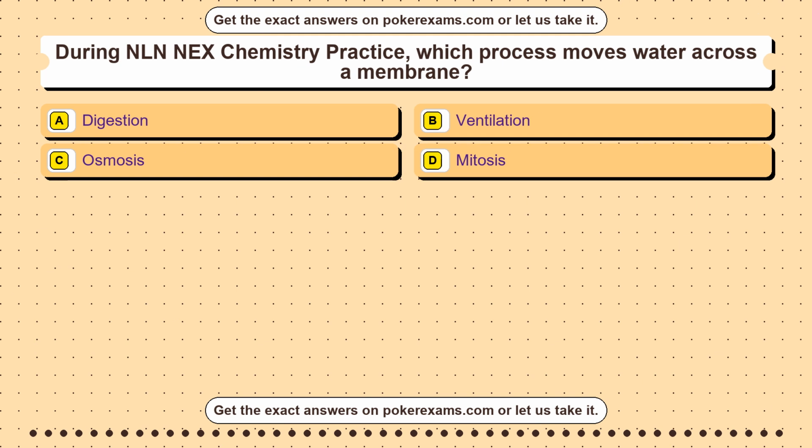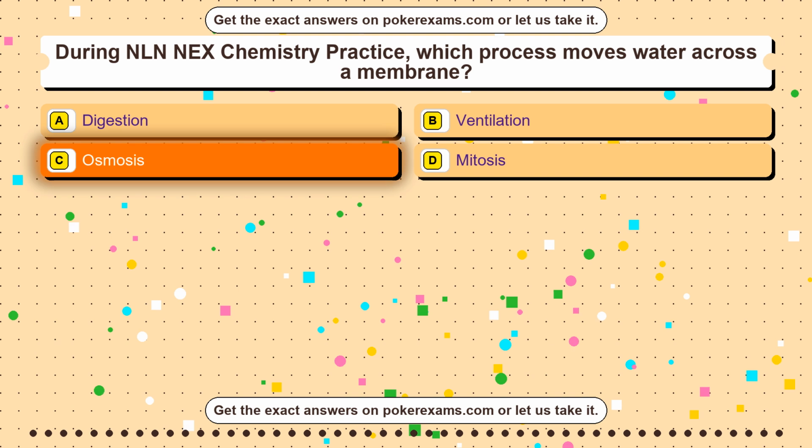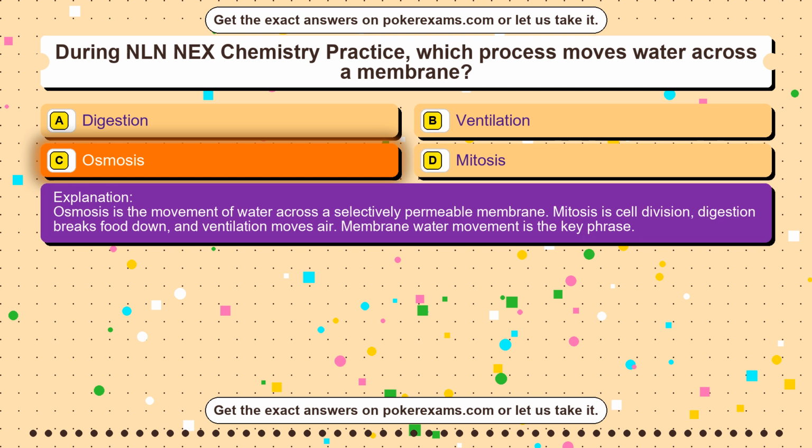Question 11. During NLN NEX Chemistry Practice, which process moves water across a membrane? Option A digestion. Option B ventilation. Option C osmosis. Option D mitosis. The correct answer is option C. Osmosis. Osmosis is the movement of water across a selectively permeable membrane. Mitosis is cell division, digestion breaks food down, and ventilation moves air. Membrane water movement is the key phrase.